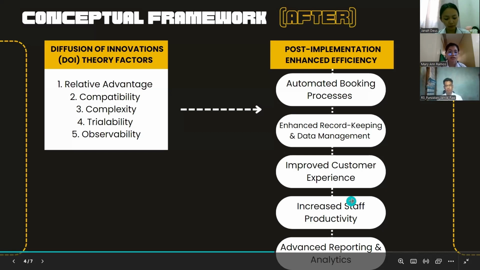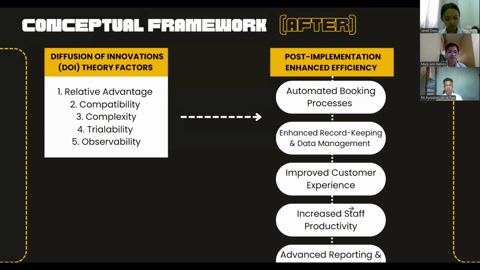We relate this to our DOI theory, which has five factors of diffusion of innovation. First is the relative advantage. The new automated booking house operating system offers a significant relative advantage over the manual process previously used. This technological advancement eliminates the need for time-consuming manual tasks, reduces human error, and provides fast service to users. The relative advantage is evident in the improved user satisfaction and increased productivity.